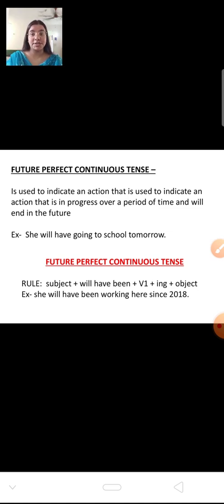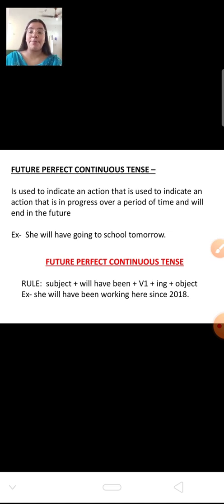Future perfect continuous tense: to write such a sentence you have to know the rule. The rule says that first of all write the subject. Secondly, you have to add will have been. Will have been. Then you have to add the first form of the verb. Again, if you are writing continuous, then first form plus ing and then the object.